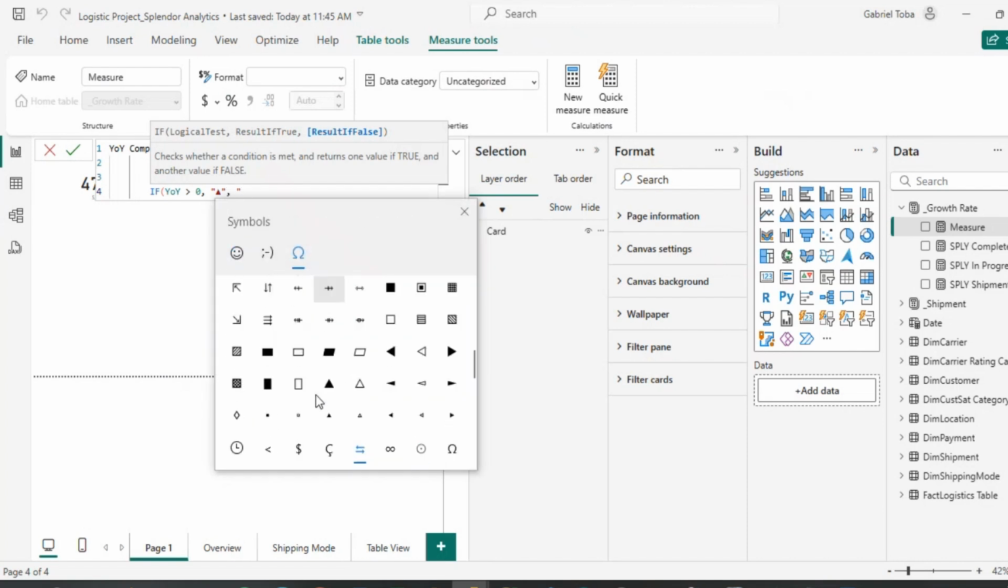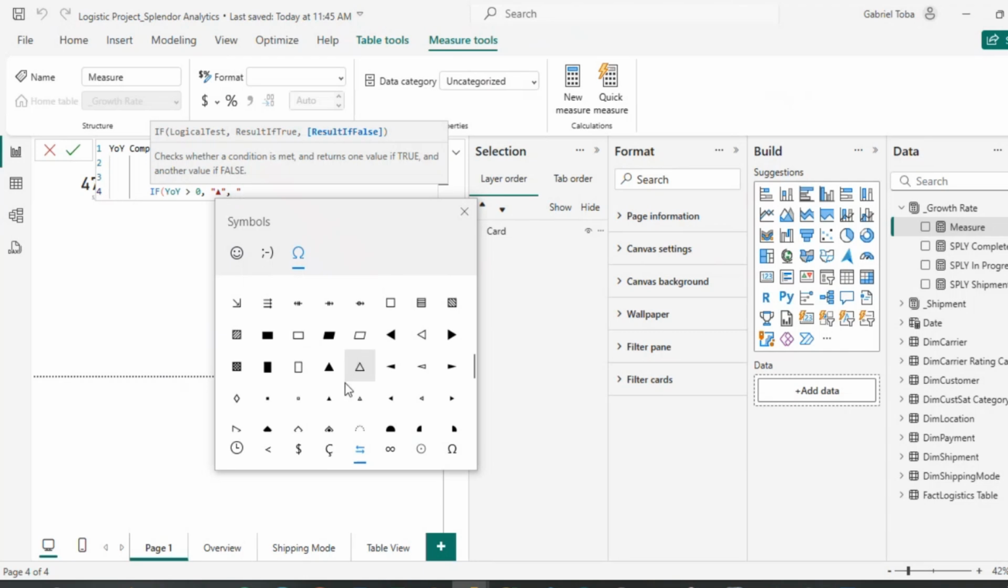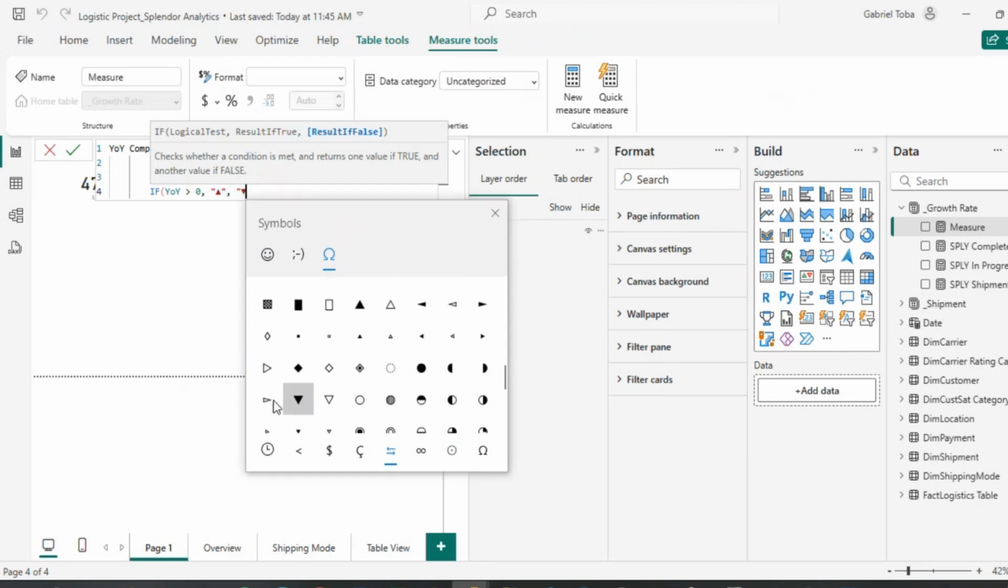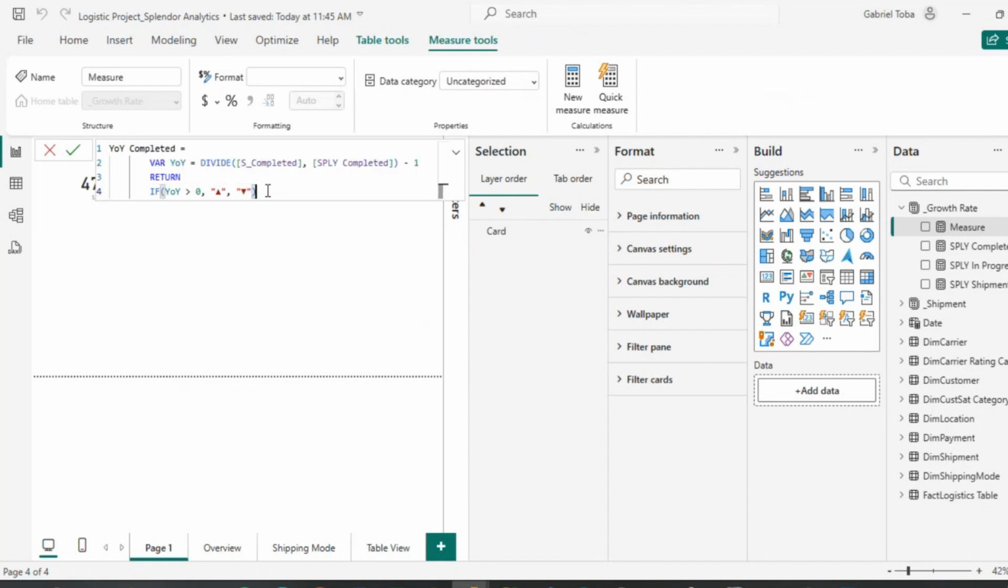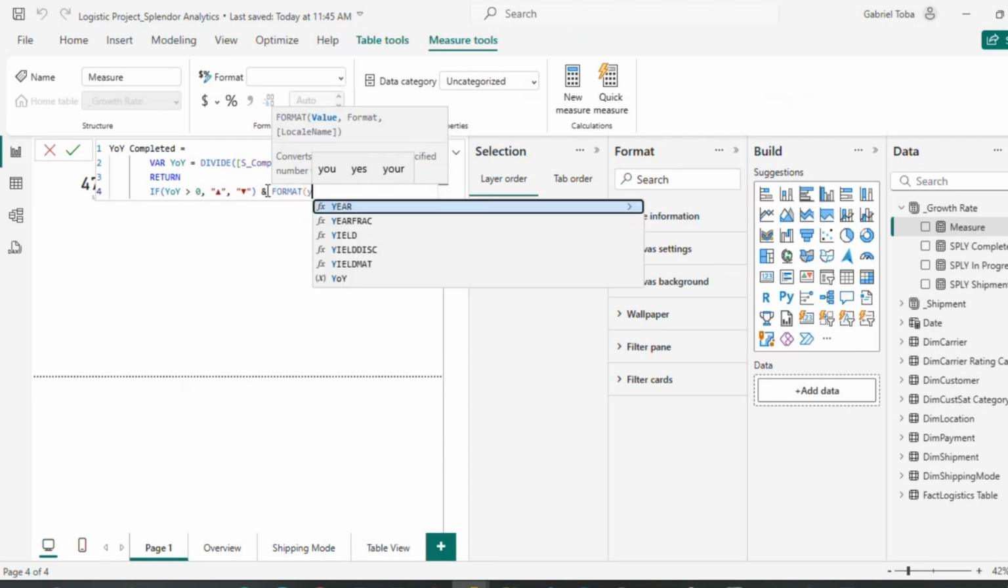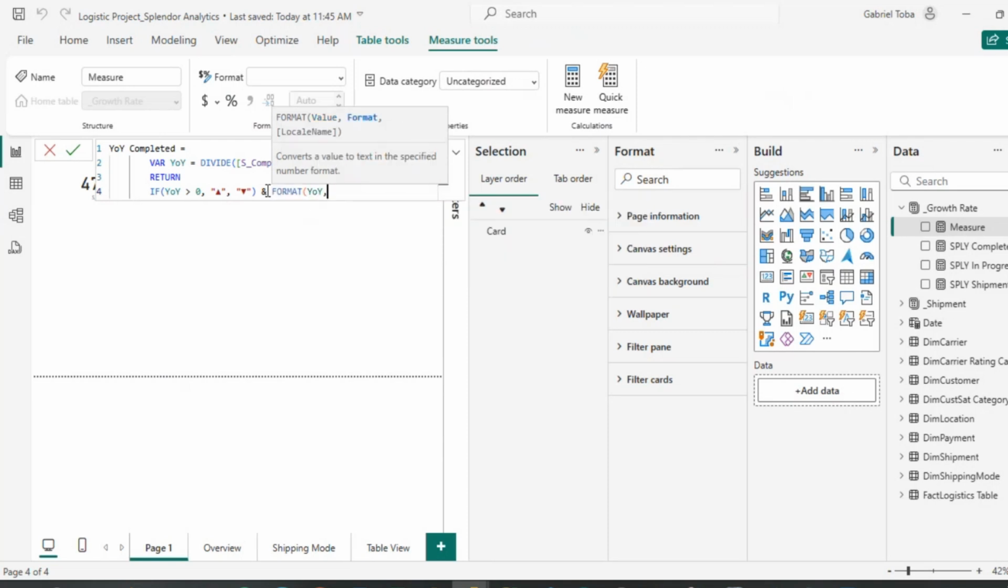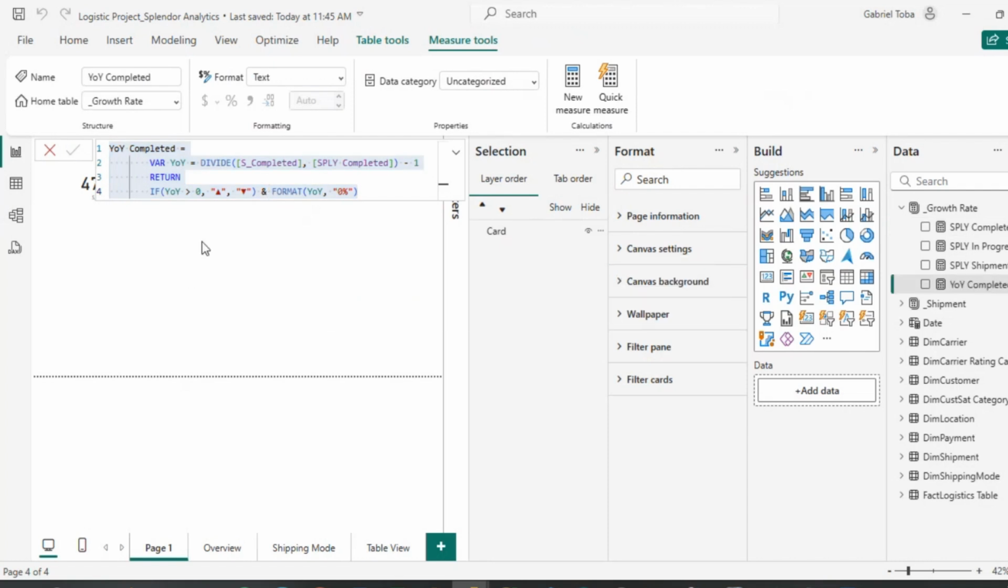So this icon, I'm going to down icon, this icon, and while at it, I also want to ensure that you format my year over year in percentage. Okay, format this in percentage and close this. Now I'm going to Ctrl A and Ctrl C. So let me show you what I have here. Let me show you this in the card visual.